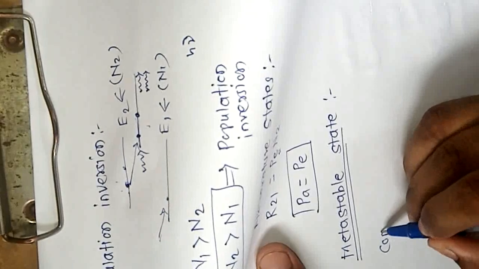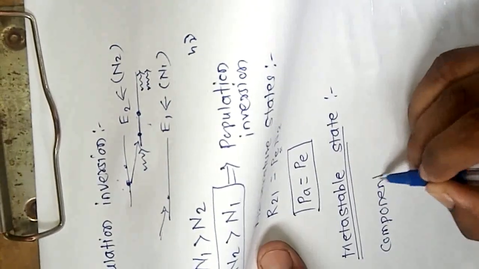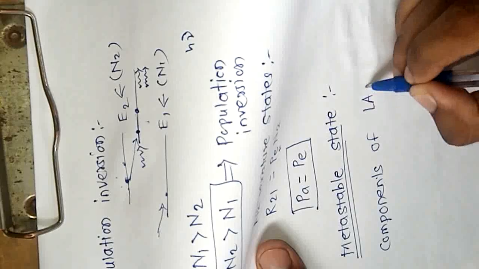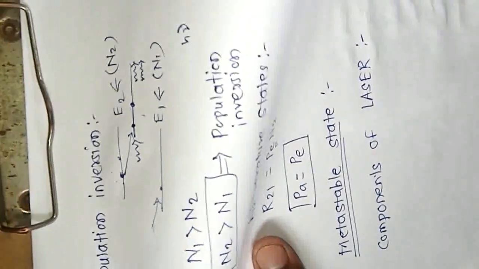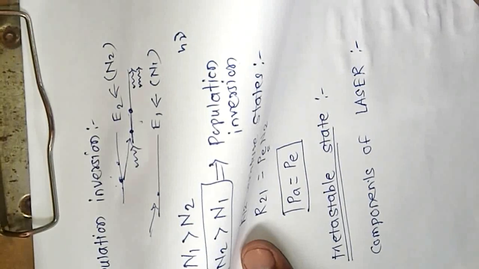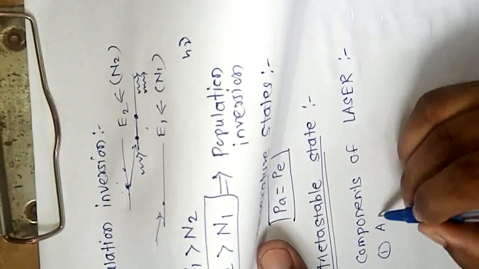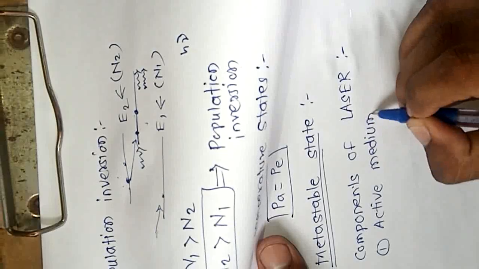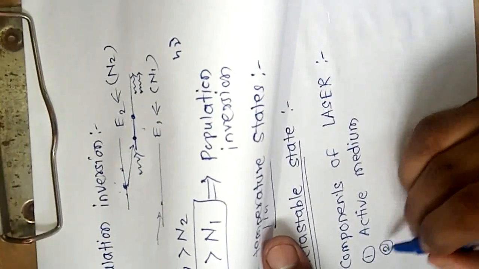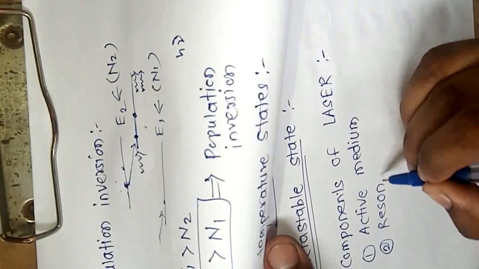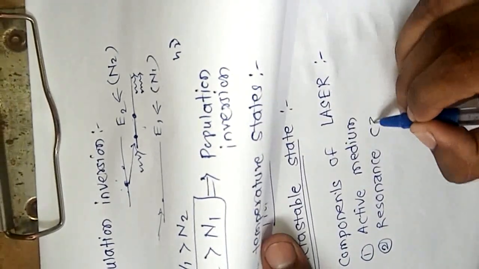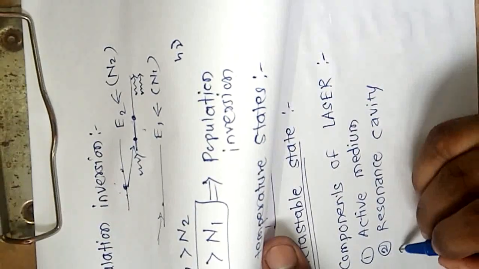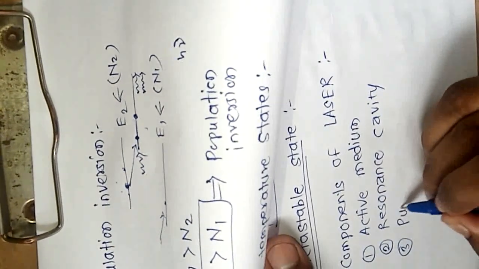The next point is components of laser. There are three components of laser. First one is active medium, second one is resonance cavity, and third one is pumping.